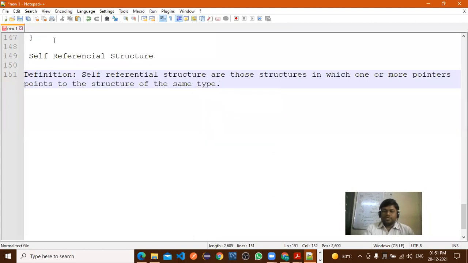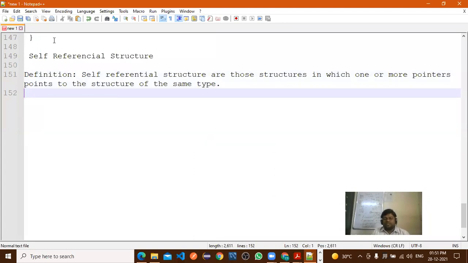Right, so this is the definition of self-referential structure.